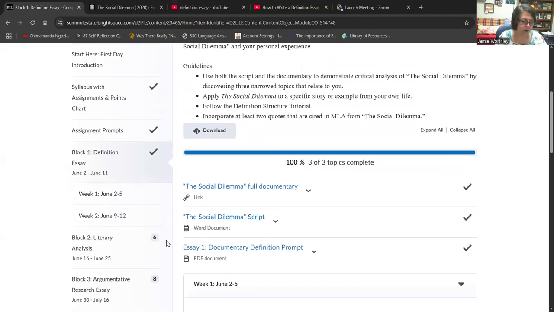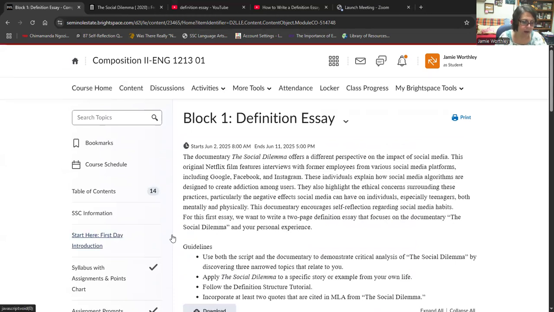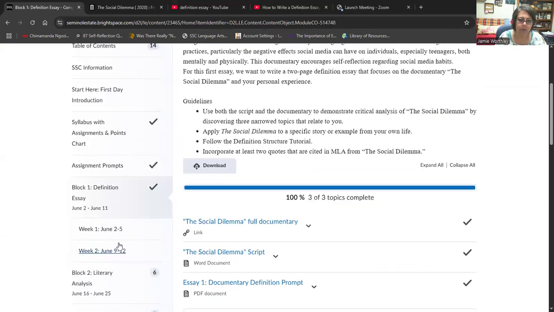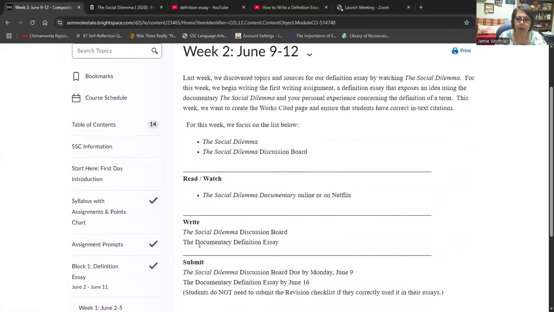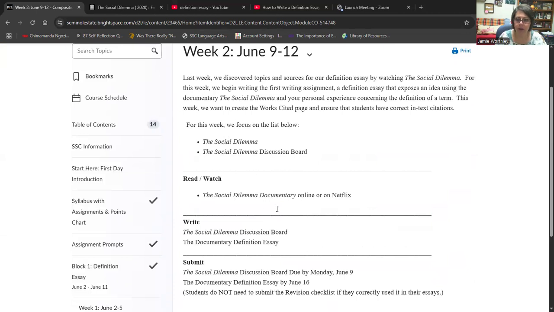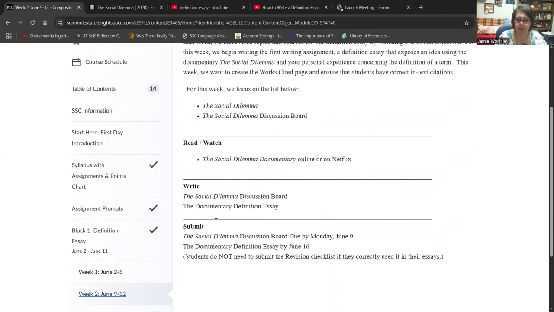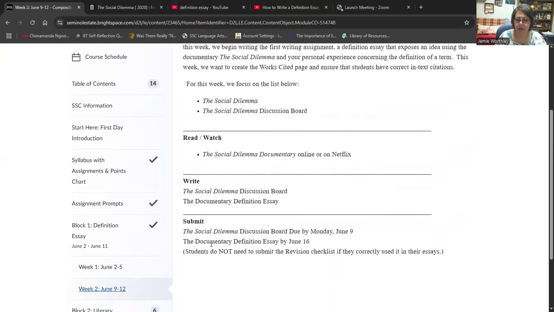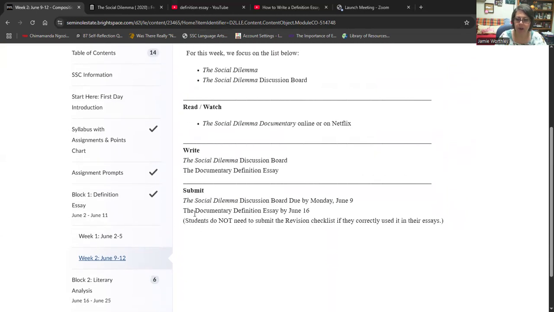All right, so we're going to start that this week, and then next week we'll start structuring it. So go into week 2. That's week 1. If you go into week 2, we'll start structuring it. So for The Social Dilemma, we'll have a discussion board next week. We have a discussion board, and then we just write it. So submit the social dilemma discussion board, the documentary definition essay by June 16th.